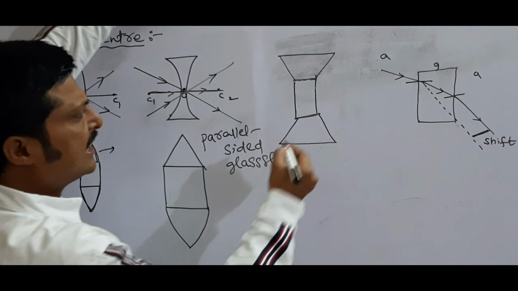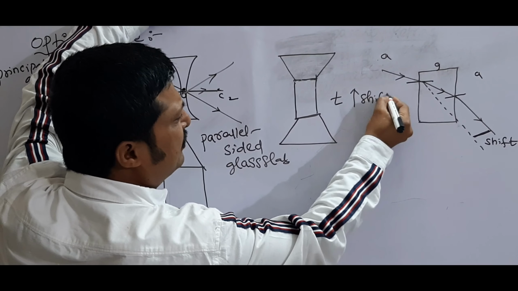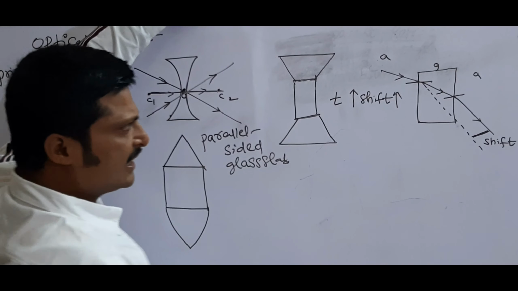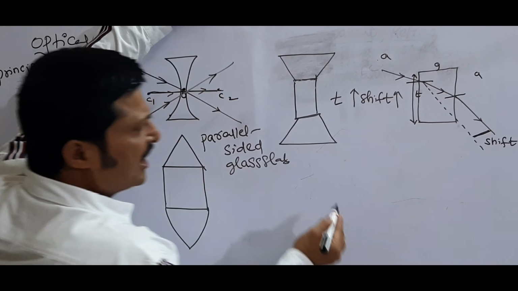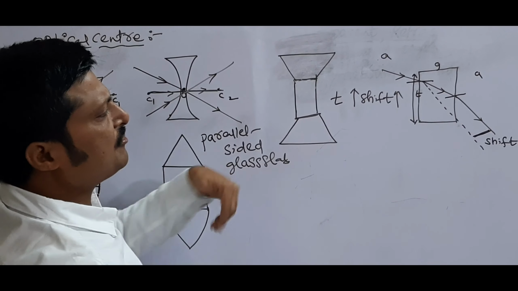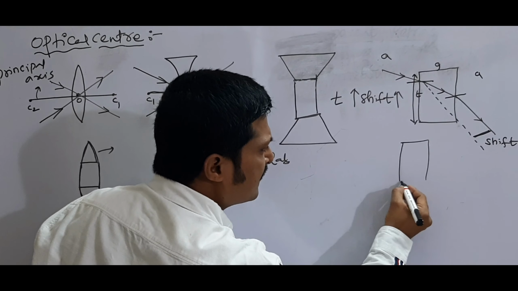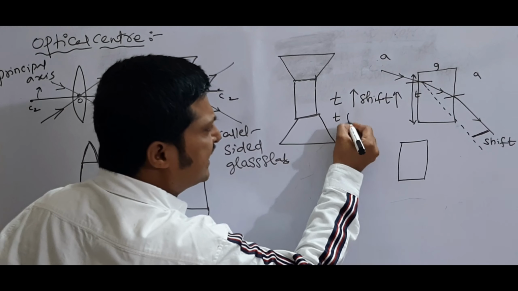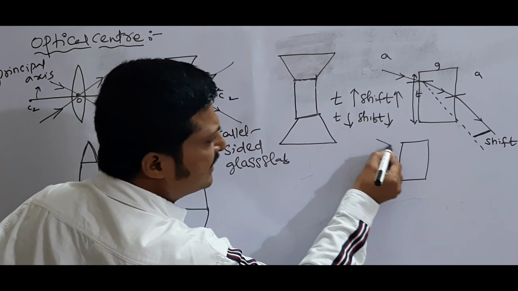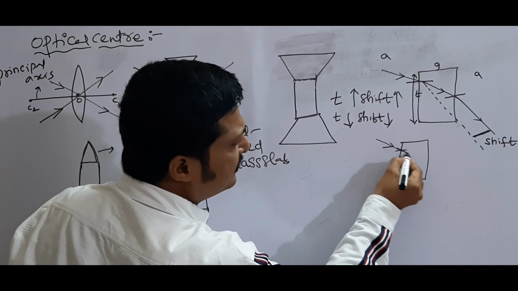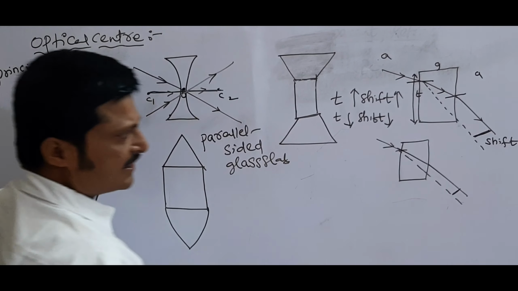Already we discussed that if thickness increases, lateral shift also increases. This is the thickness. If the thickness decreases, the shift also decreases.